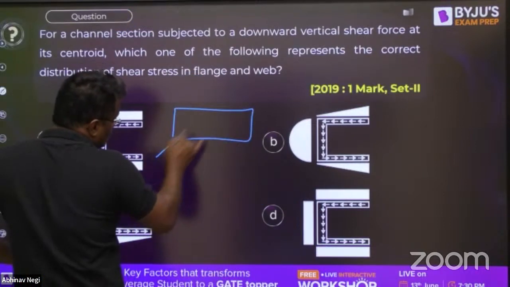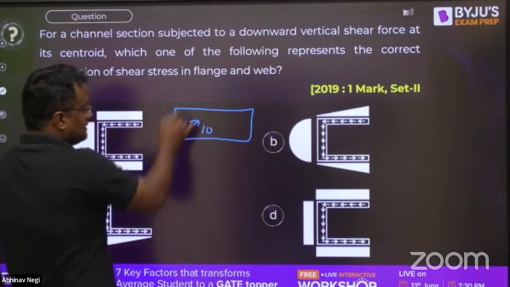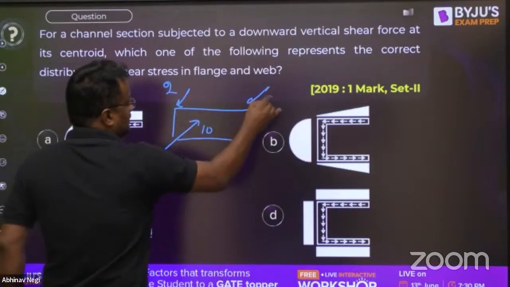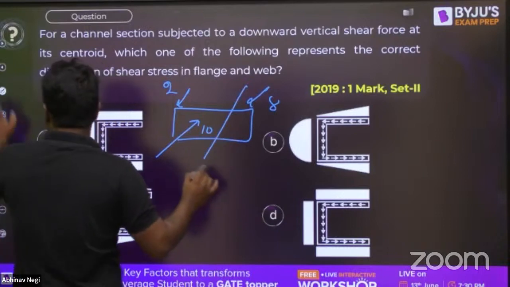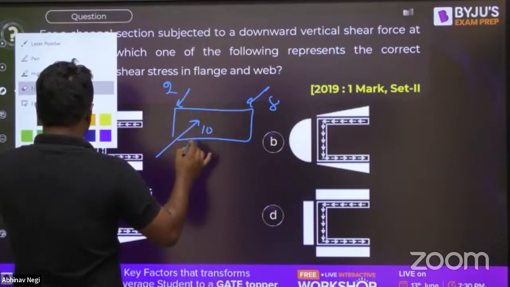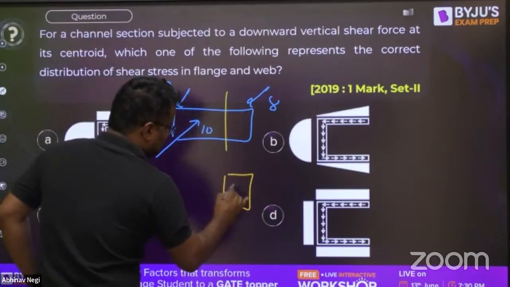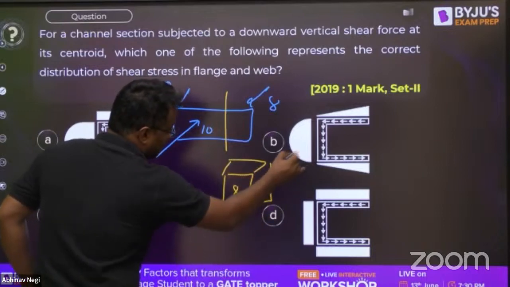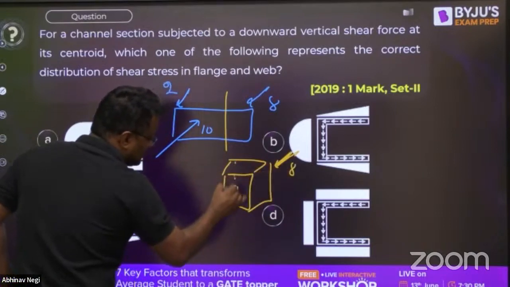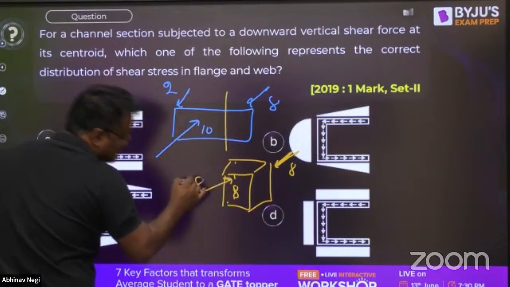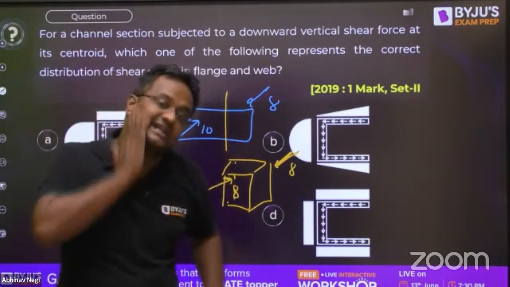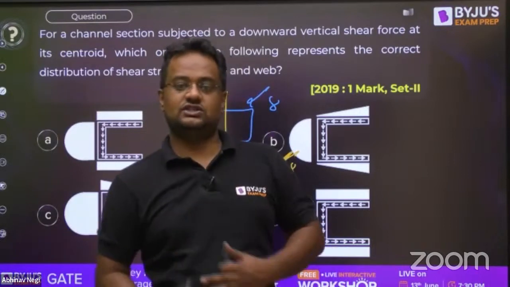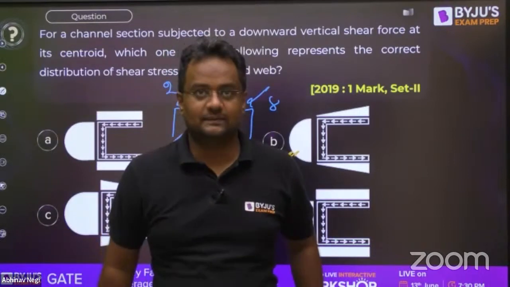Suppose this is a beam and this is horizontal load. Suppose this is 10, and suppose this is 2 and this is 8, horizontal. So again you cut a section here. This is the cross section, and from here it is 8 load coming. So ye piche wale face mein 8 will be coming like this. That is also shear. If this is shear, tangential, this is also shear.